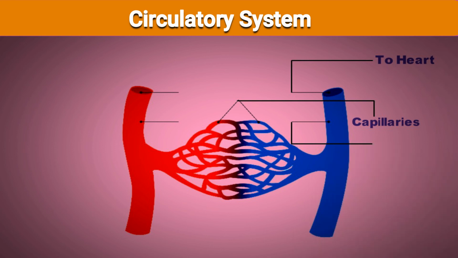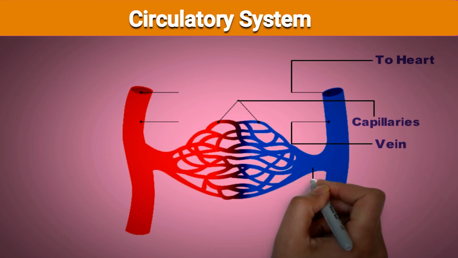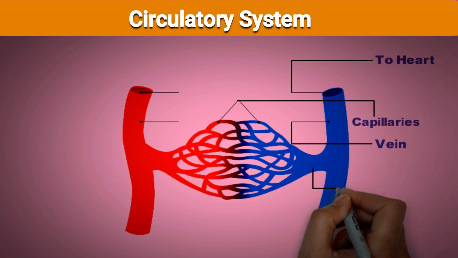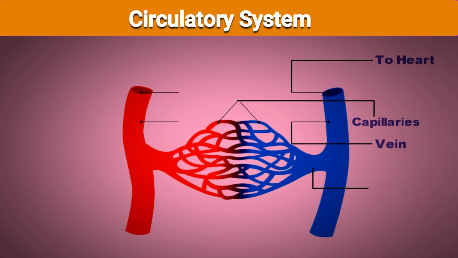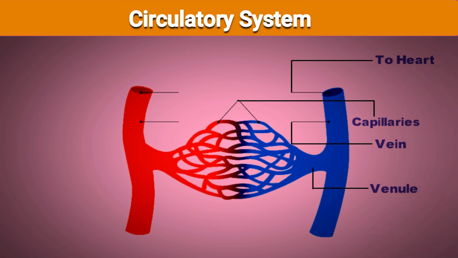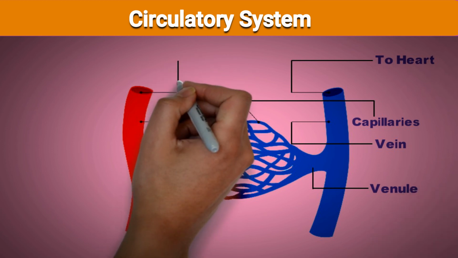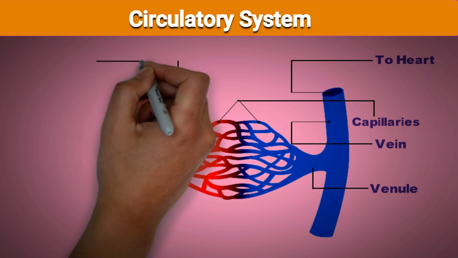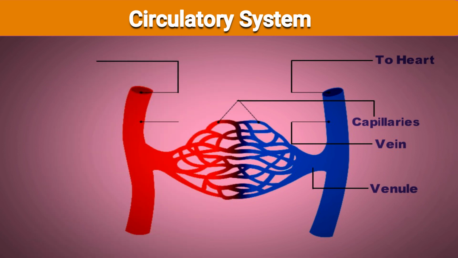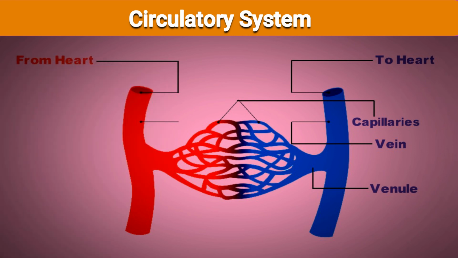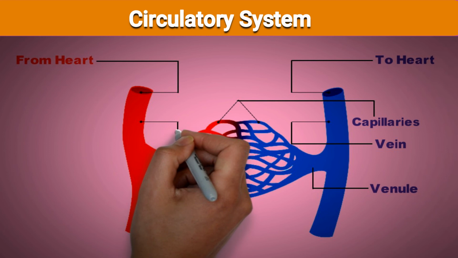On the right hand side you are seeing here the vein, the capillaries, the venule, and it takes the blood to the heart. And the left one contains what? Artery, arteriole, and it takes blood from the heart to all parts of the body.